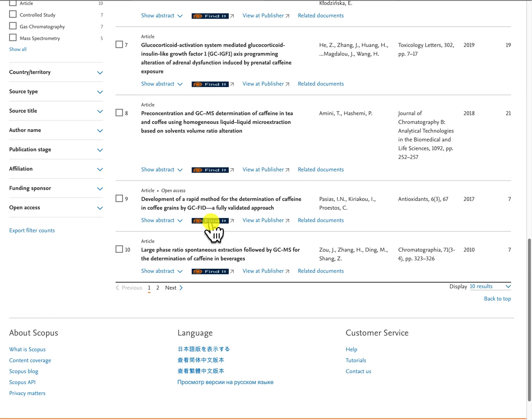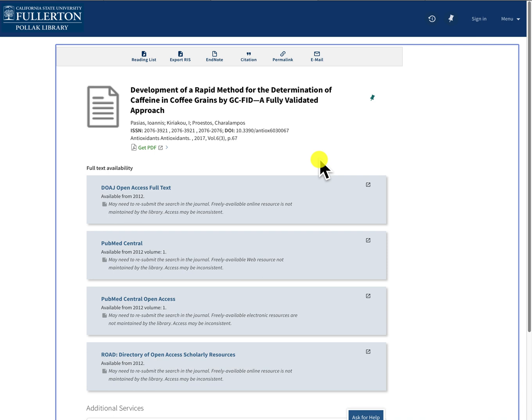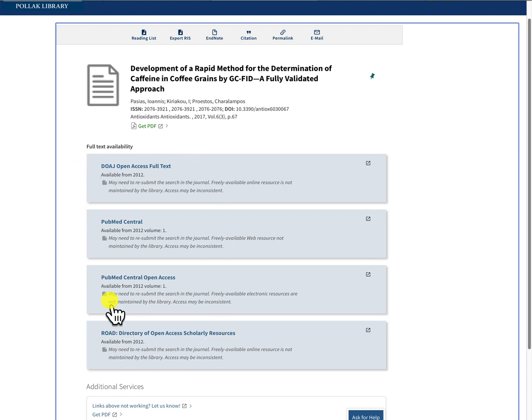Click on the Find It button. So this document is available from these different resources. These could be publisher sites, other databases or repositories. It also is available through this link here, Get PDF, so I can get the PDF directly. I would like to go to one of these resources and see if there's any supporting or supplementary material that comes with the document. So let's just click on PubMed Central.